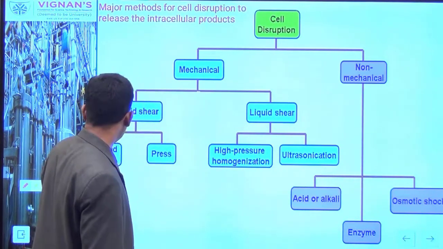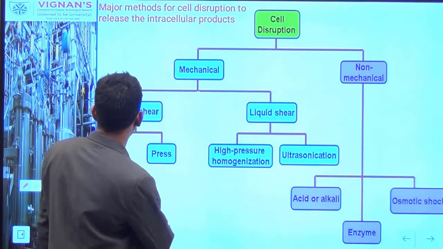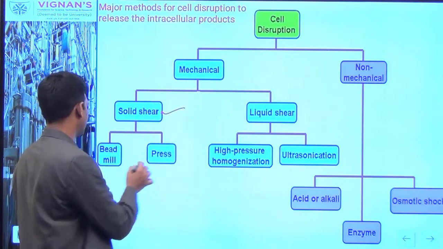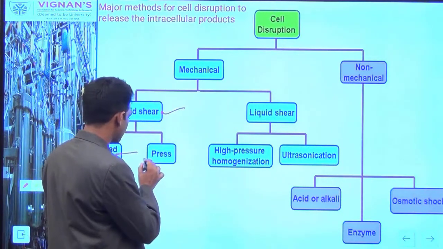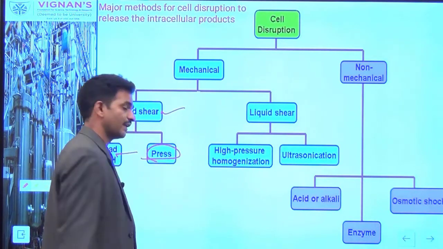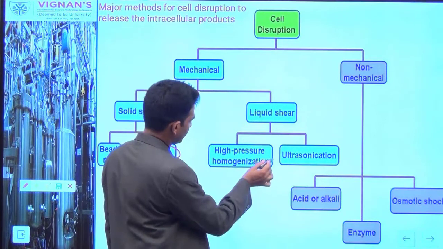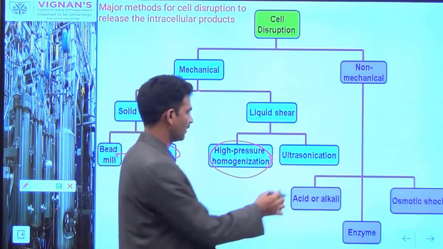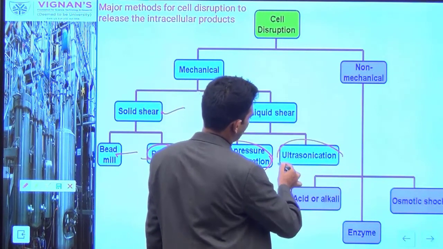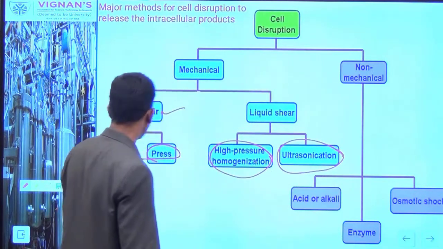And the second one is the mechanical methods. In mechanical methods, where you have solid shear, you can use bead mill type or French press machines for rupturing of the cells. And in liquid shear, you can use the high pressure homogenization process for rupturing cells, or you can give ultrasonic waves, the sonication process, for rupturing of the cells.